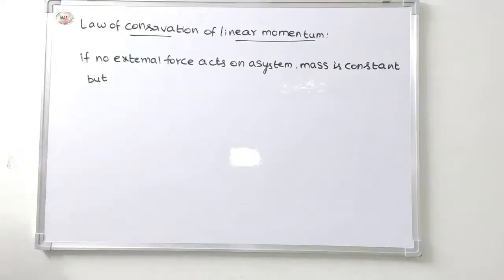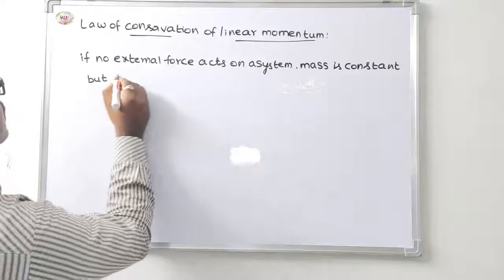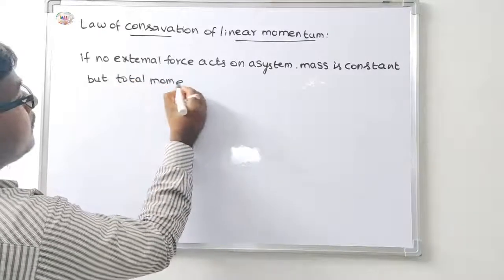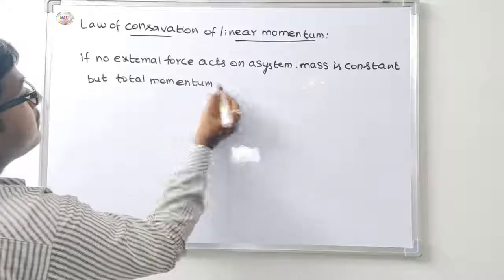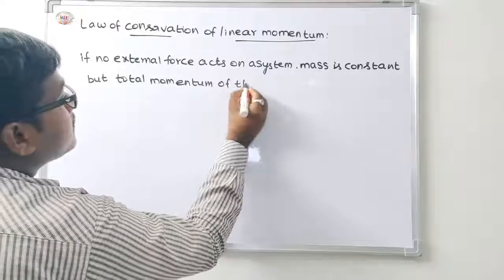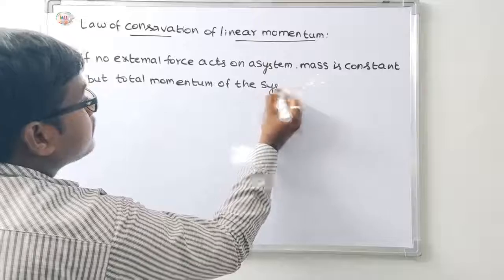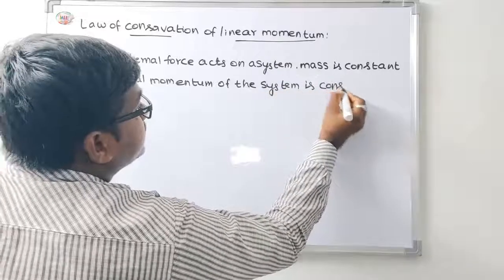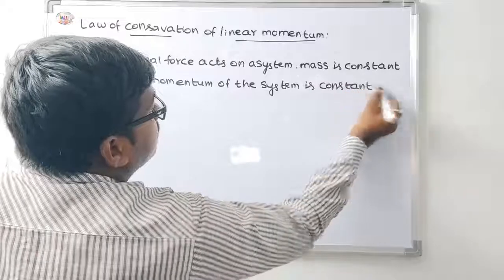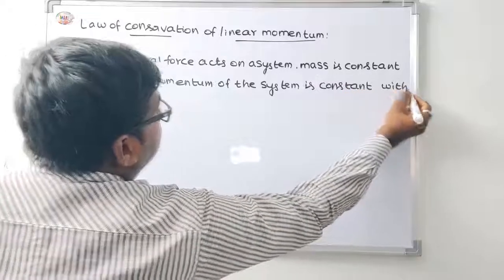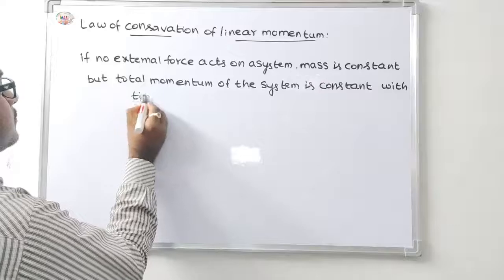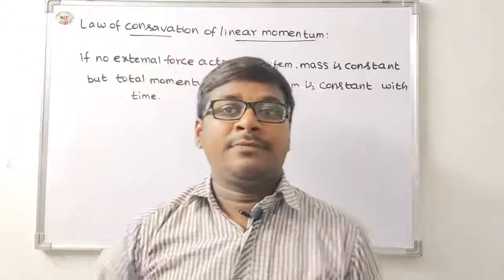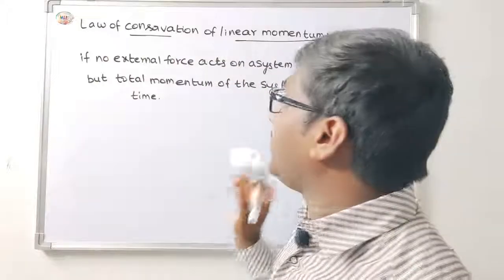The total momentum of the system is constant with time. Okay, this is the statement for the law of conservation of linear momentum.